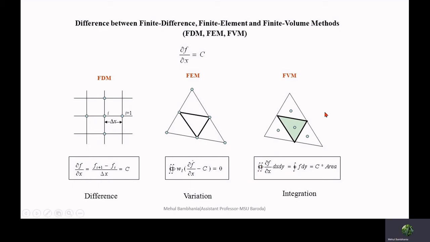So this is how an approximate solution can be calculated with the help of these three different approaches. Now this calculation is done by means of a computer or computer software.